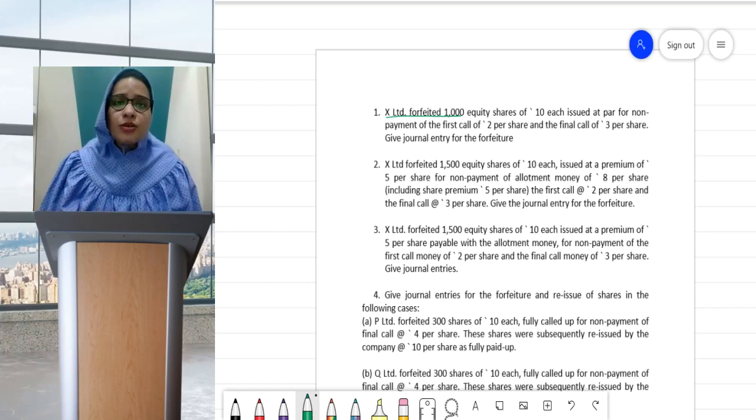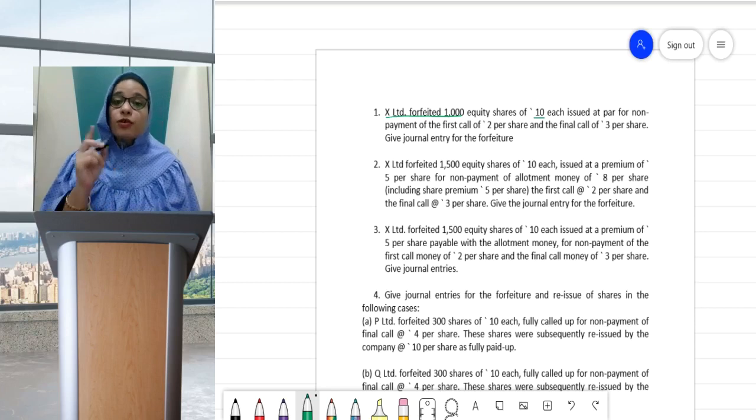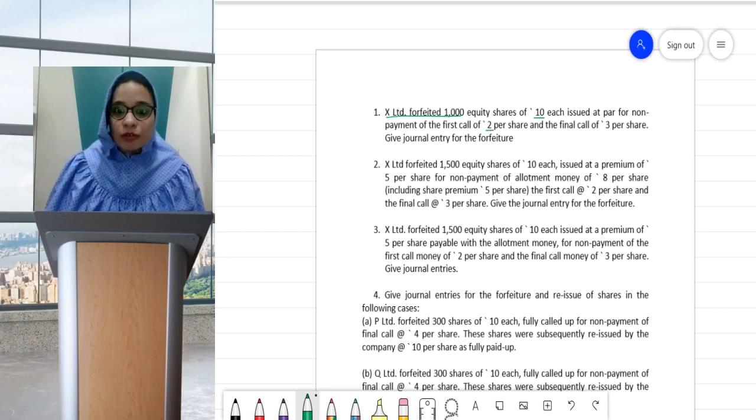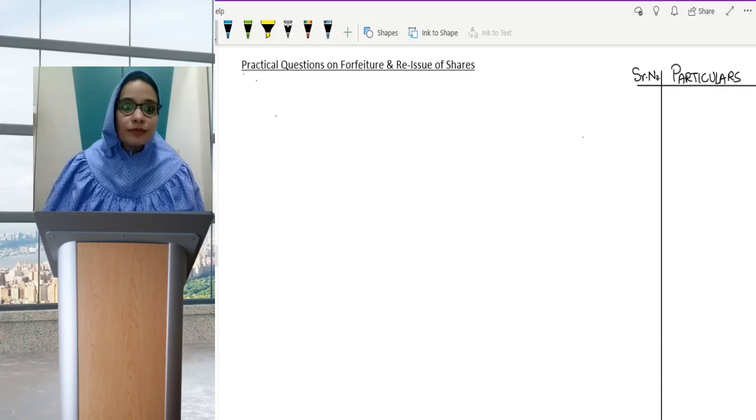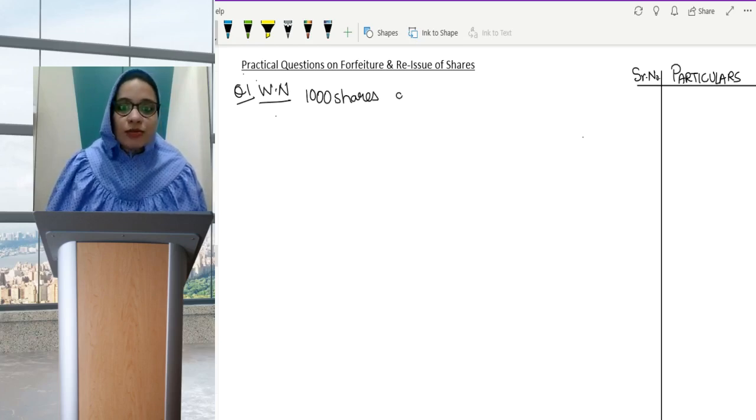Let's get started. X Limited forfeited 1,000 equity shares of 10 each issued at par. So first of all, this is forfeiture of shares issued at par, for non-payment of first call of 2 per share and final call of 3 per share. Give the journal entry for the forfeiture. This is my question number 1, working note. We are forfeiting 1,000 shares of face value rupees 10.